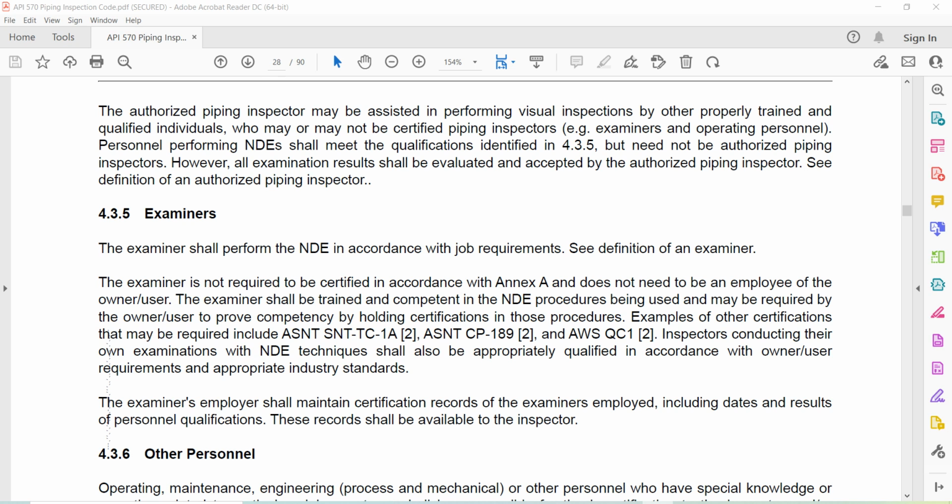Inspectors conducting their own examinations with NDE techniques shall be appropriately qualified in accordance with owner-user requirements and appropriate industry standards. The examiner's employer shall maintain certification records of the examiners employed, including dates and results of personnel qualification. These records shall be available to the inspector.